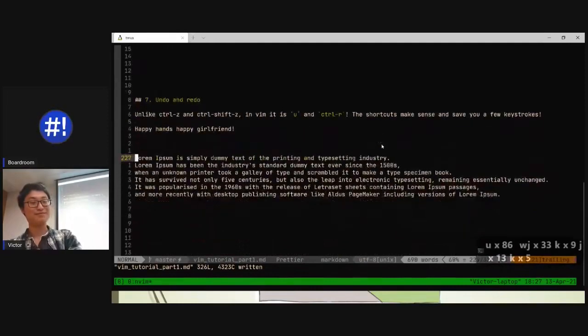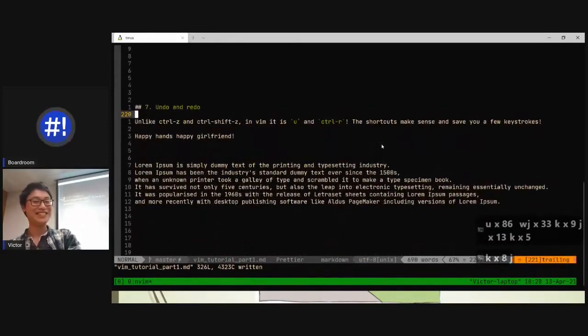Next one. You guys are getting the theme of it, yeah? Undo and redo. Unlike Control-Z and Control-Shift-Z, we have the U and the Control-R.